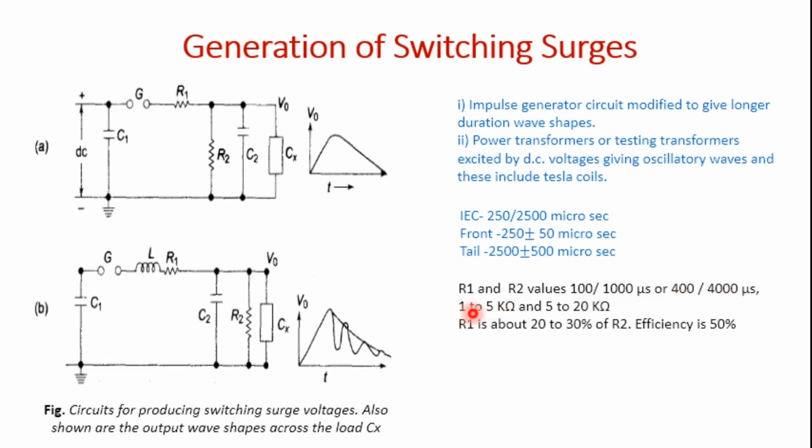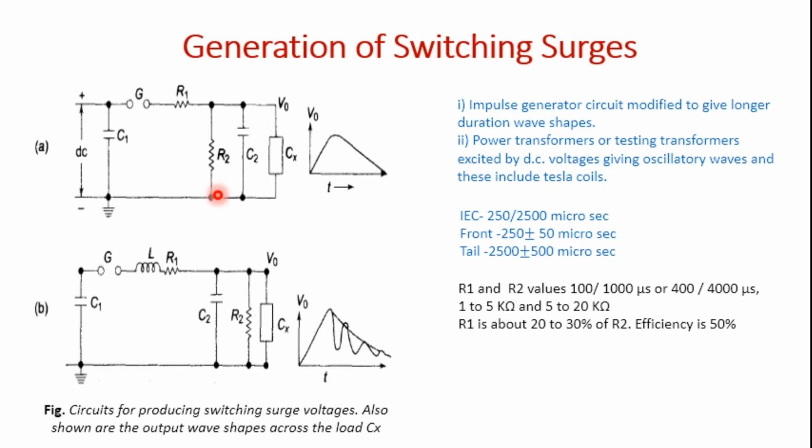the value of R1 will be 1 to 5 kilo ohm, and R2 will be 5 to 20 kilo ohm. R1 is usually about 20 to 30% of the R2 value, and sometimes the efficiency will be 50% or even lesser. Moreover, if the value of the charging resistor R1 is increased to very high values, then it will be in parallel with R2 across the discharging circuit.